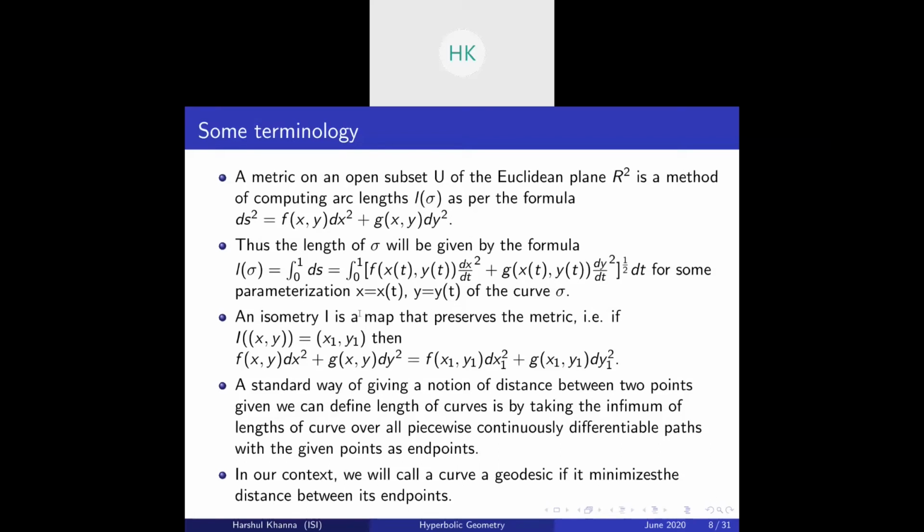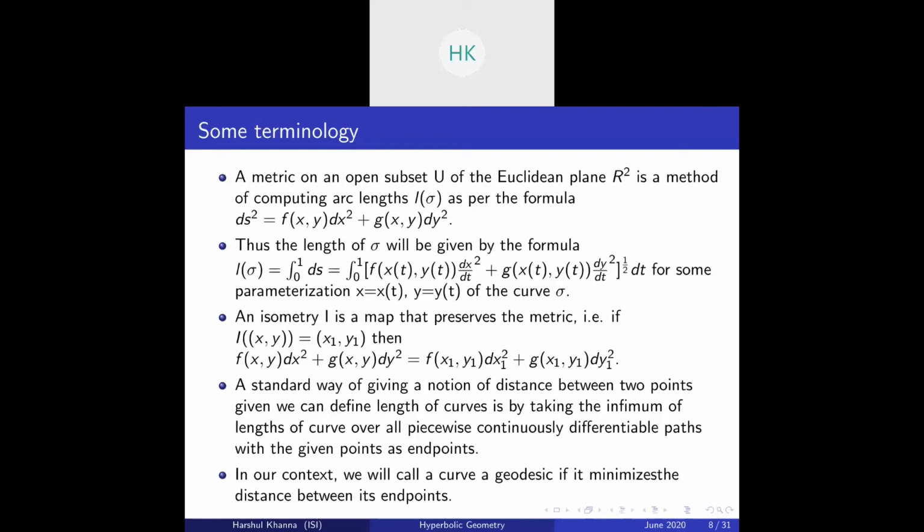Suppose you are parameterizing the curve by (x(t), y(t)), where t goes from 0 to 1. So the length will be given by the integral from 0 to 1 of ds. Just plugging the metric into it gives us the integral from 0 to 1 of the square root of f(x(t), y(t)) (dx/dt) whole square plus g(x(t), y(t)) (dy/dt) whole square, dt. So this is the length of any given path in any arbitrary geometry that we specify by a given metric.